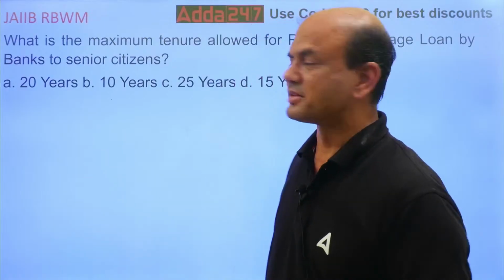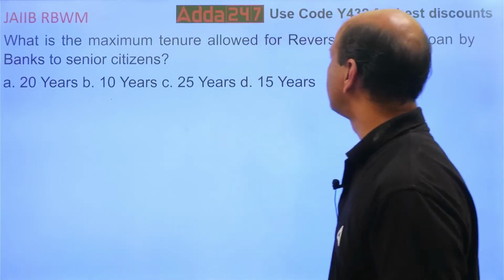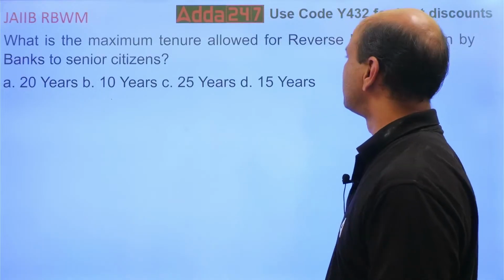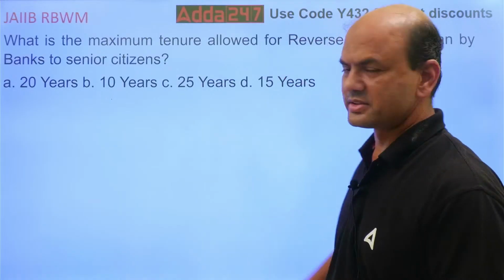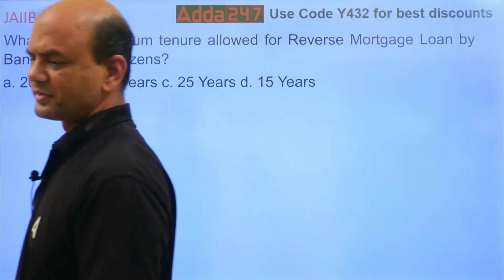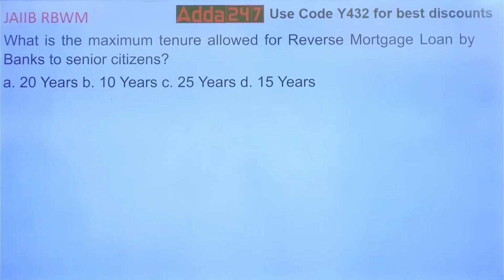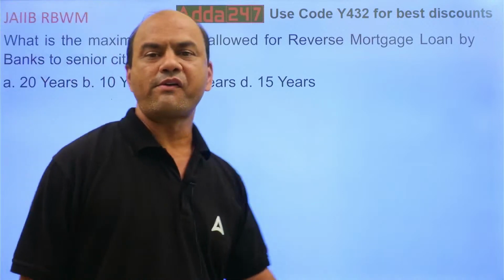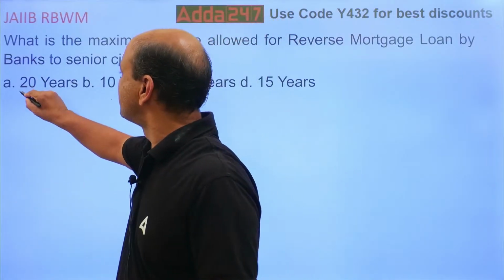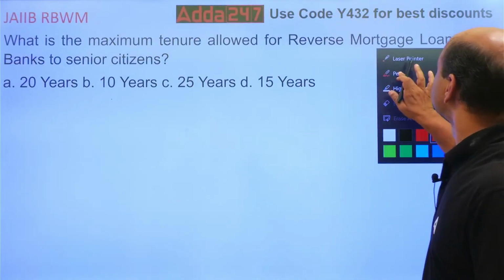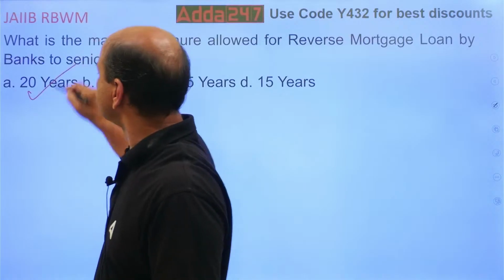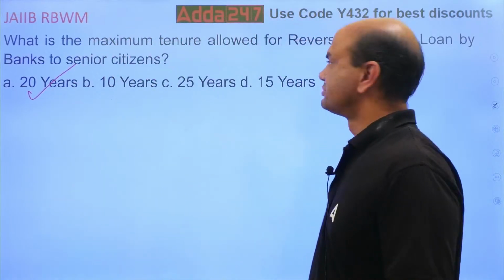Coming back to the question: what is the maximum tenure allowed for reverse mortgage loan by banks to senior citizens? 20 years, 10 years, 25 years, 15 years. Think. What should be the answer? It is 20 years. The maximum loan tenure is 20 years. Got it? 20 years. Okay. Next.